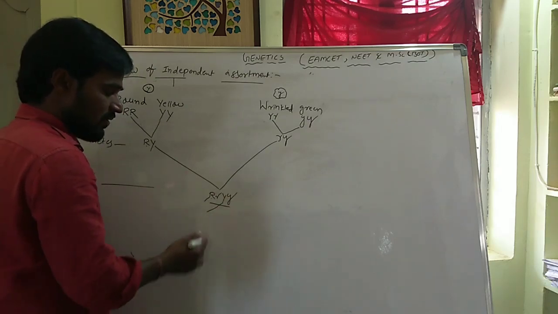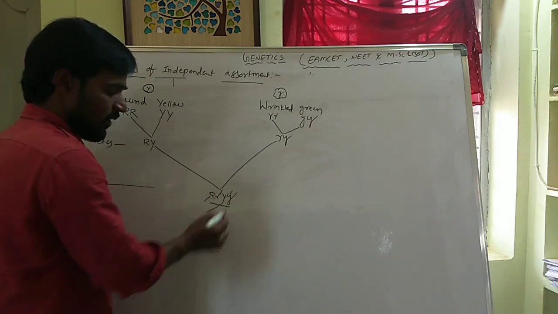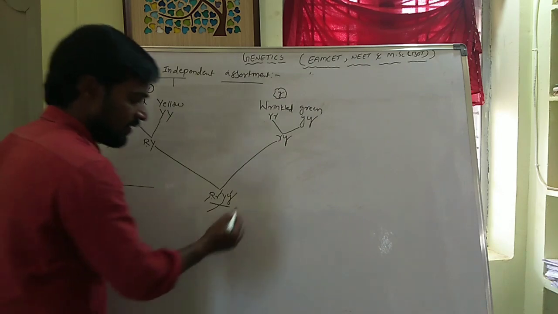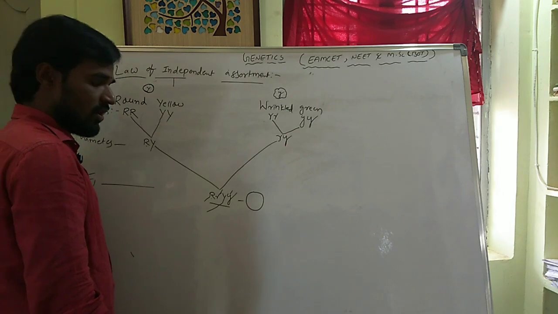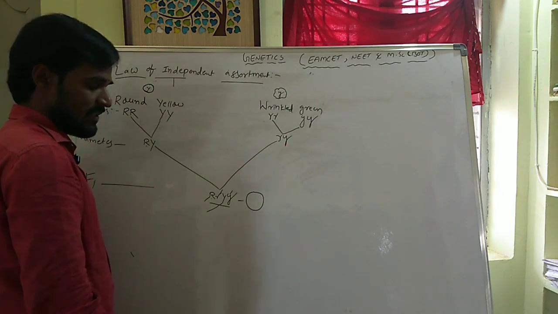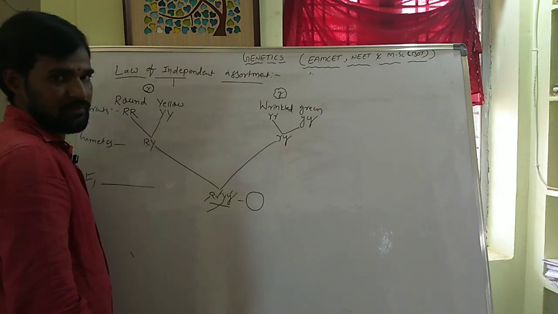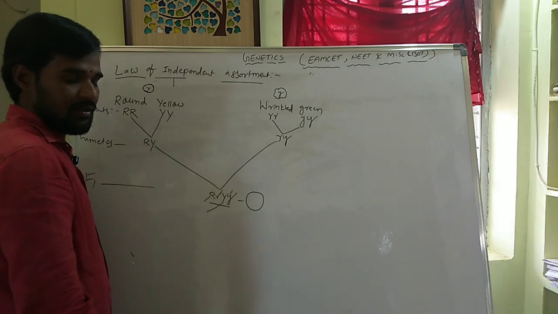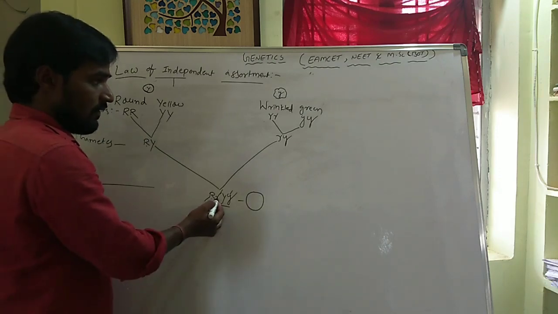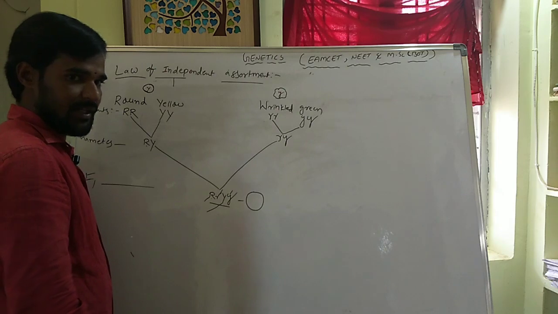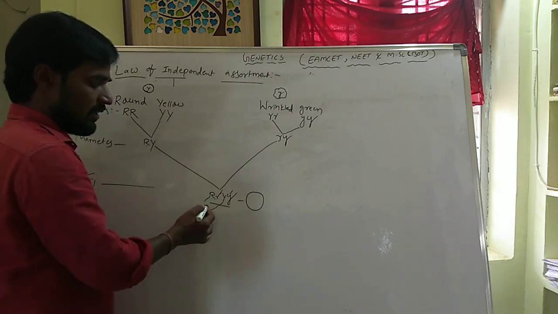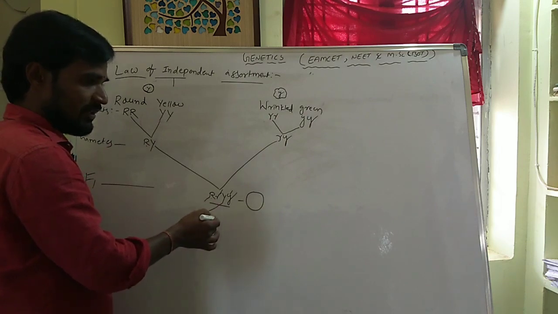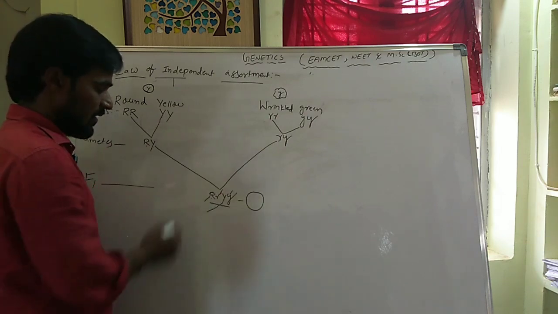The recessive properties are small r, small y, which means wrinkled green. That is why externally the seed is visible as round yellow in nature, but internally it contains the recessive wrinkled green nature. The phenotype is round yellow. This is the F1 plant.